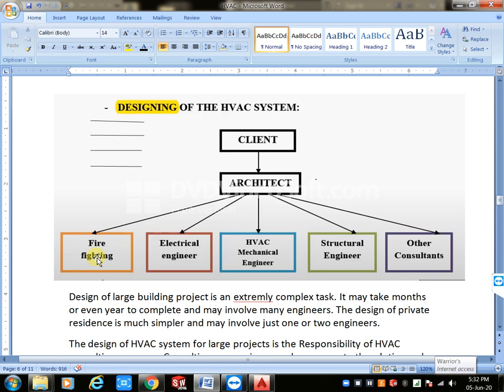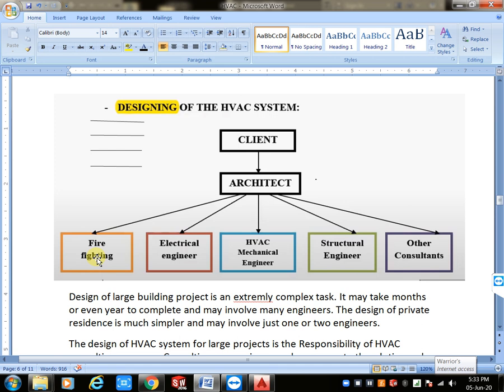For example, a diffuser, or air terminals in HVAC, do not need uniform placement. But lighting fixtures definitely need uniform placement, either in rows or columns, otherwise it will affect the interior. That is why we first design the electrical lighting fixtures, or otherwise they will clash on our plan.